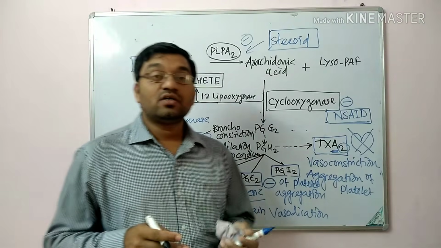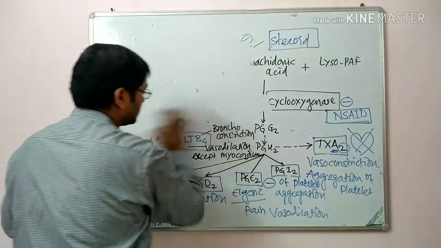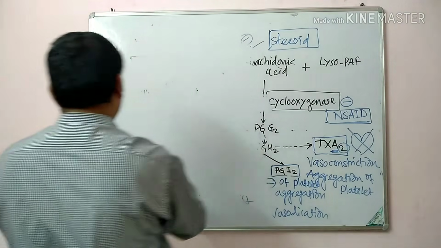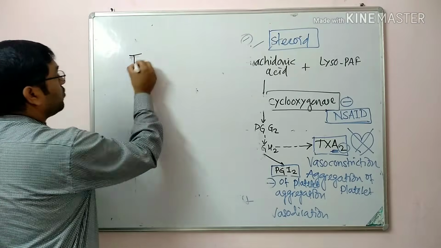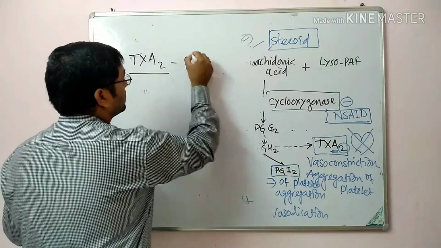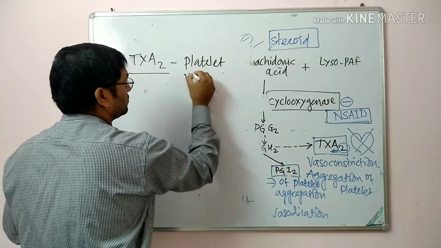So summarizing the actions of prostaglandins and related compounds, the eicosanoids. The first one is the thromboxane. It is responsible for the platelet aggregation and vasoconstriction.